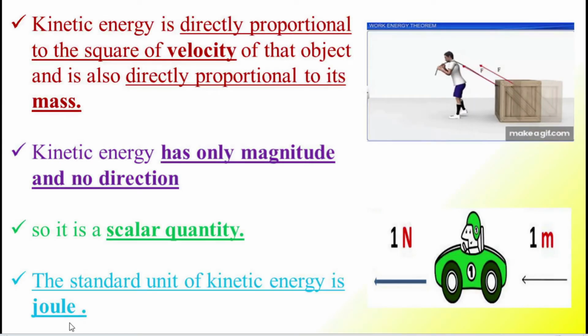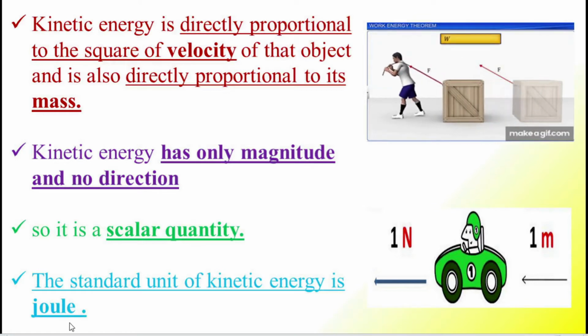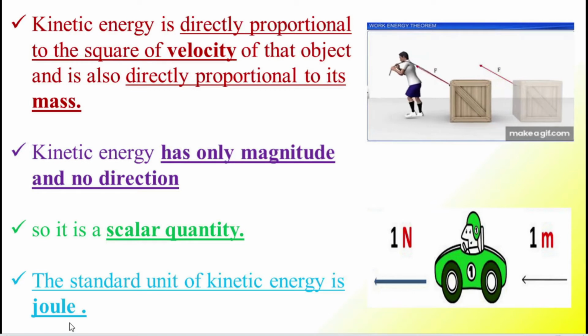So students, from this, kinetic energy is directly proportional to the square of the velocity. We may have some confusion. What is the meaning of directly proportional to the square of the velocity?